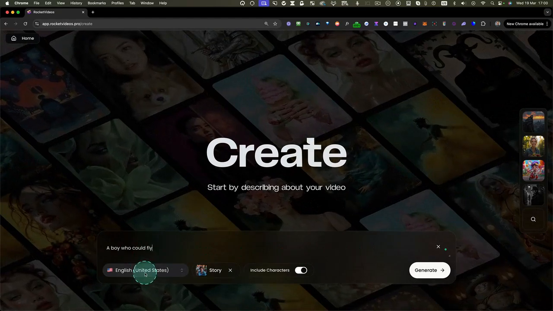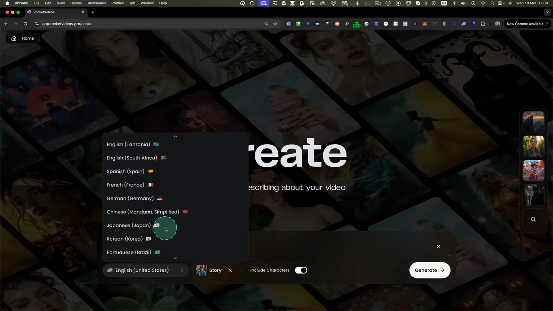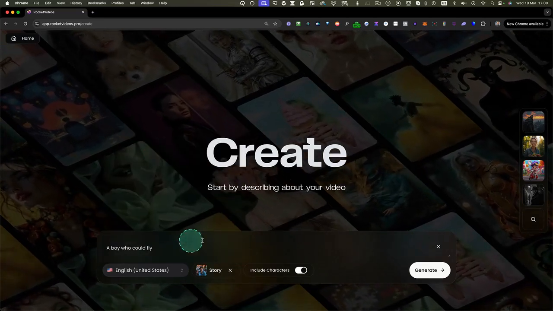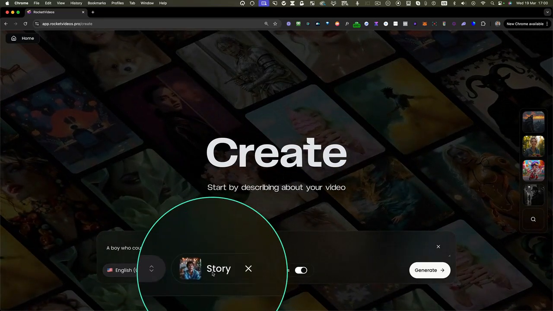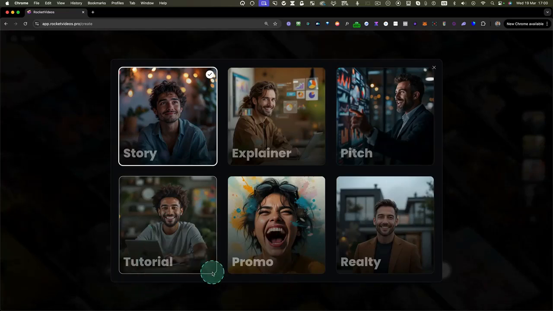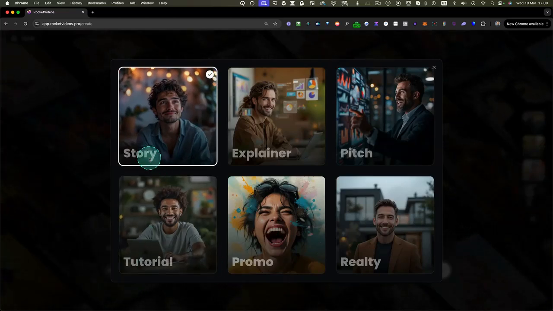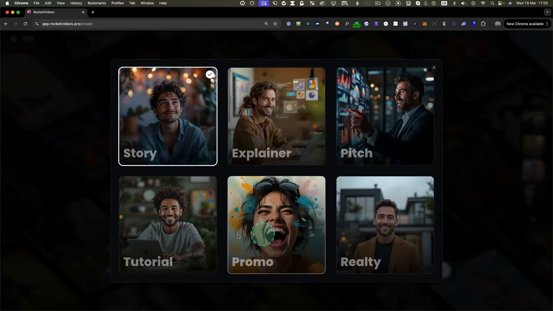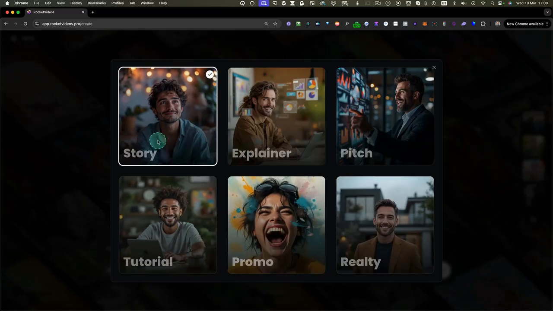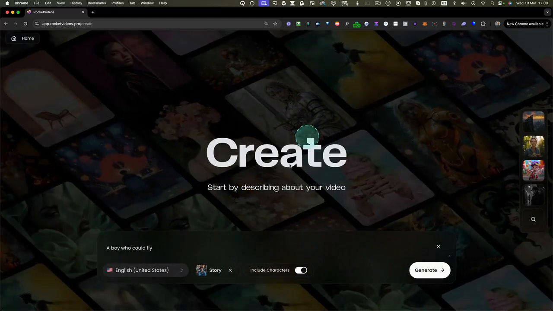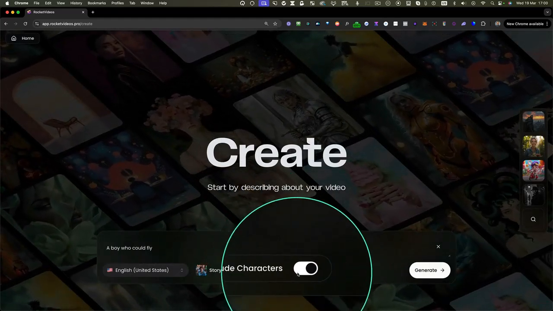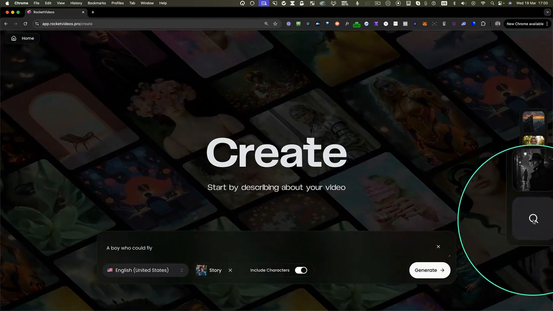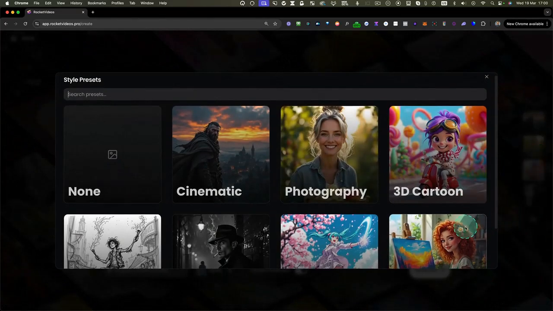And then here we can choose the language. So many languages are supported, as you can see. You simply select the language that you want the script to be written in. In the story part, you can decide what kind of video you'd like to create. So this could be a story, this could be an explainer video, a pitch video, a realty video, promo, tutorial. In this case, I'd like to go with the story. And I also like to include characters. So if you do not want to have characters, you simply deselect this. And at the right side here, when you click on this magnifying glass, you can set the style preset.